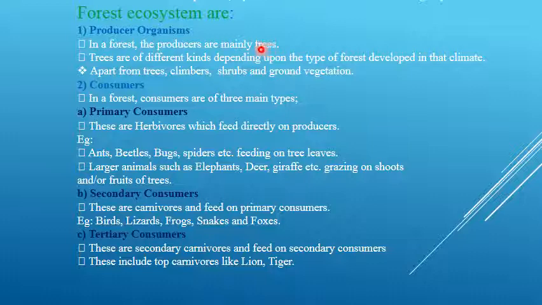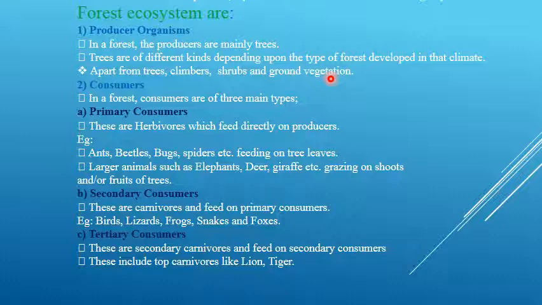Same setup here in the forest ecosystem. In a forest the producers are mainly trees. Trees are of different kinds depending upon the type of forest developed in that climate. So depending upon the climate, various types of trees are available in a particular forest. Not only trees, but apart from trees, climbers, shrubs and ground vegetation are also producers, which can produce food themselves through photosynthesis.